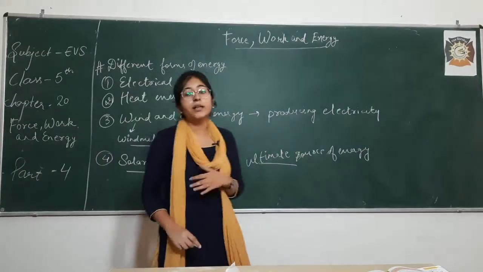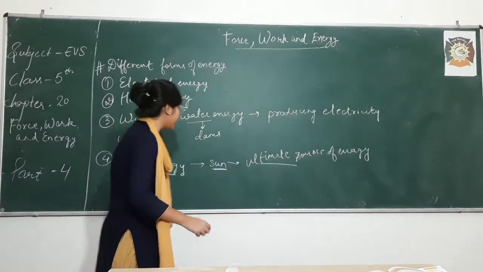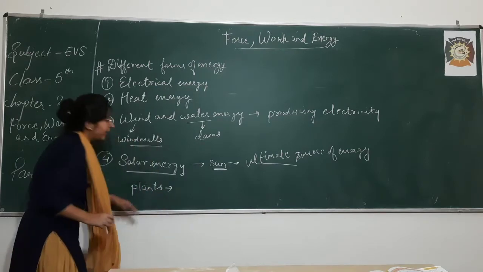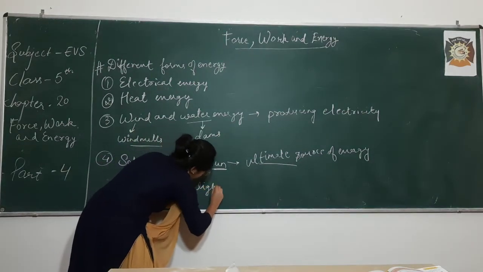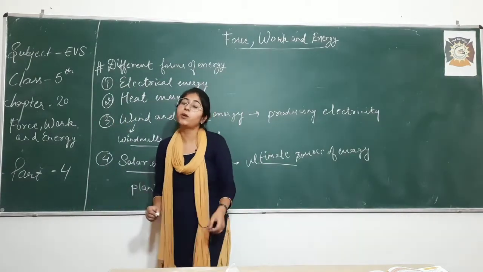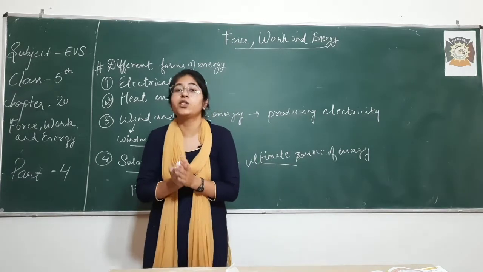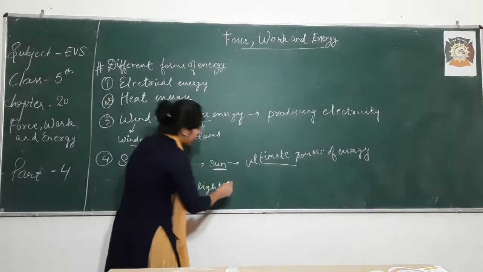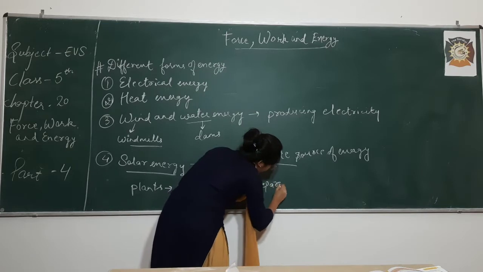Also students, where else is solar energy used? It is used in plants. How in plants? The sunlight is used by plants to produce food. Plants absorb this sunlight and they undergo photosynthesis. You are all aware now about photosynthesis. What is photosynthesis? Photosynthesis is the process by which food is prepared in plants, right? So plants use the sunlight to prepare food.